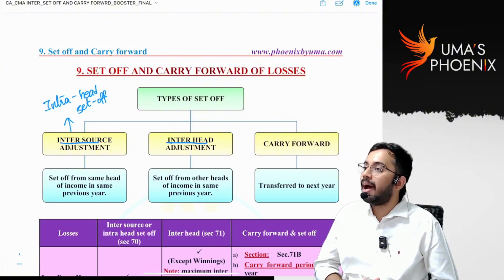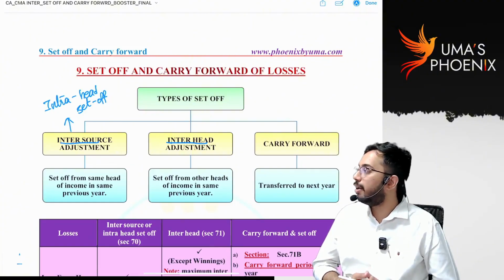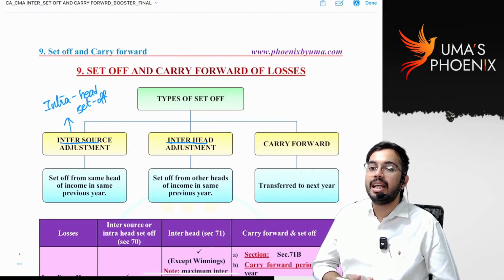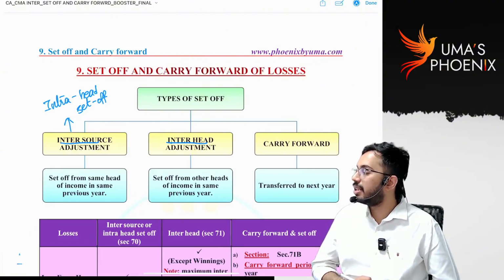After doing intra-head set off and inter-head set off, still if there is any balance loss, that balance loss we will carry forward to subsequent years. So did you understand what intra-head, inter-head and carry forward mean? Intra-head means set off within the same head of income. It is also called inter-source adjustment. Inter-head means set off of loss from one head with income of another head of income. After doing intra-head set off and inter-head set off, still if there is any loss, that will be carried forward to subsequent years. Is it clear?